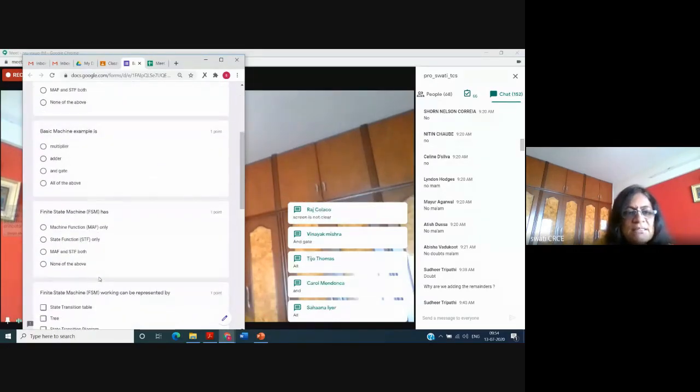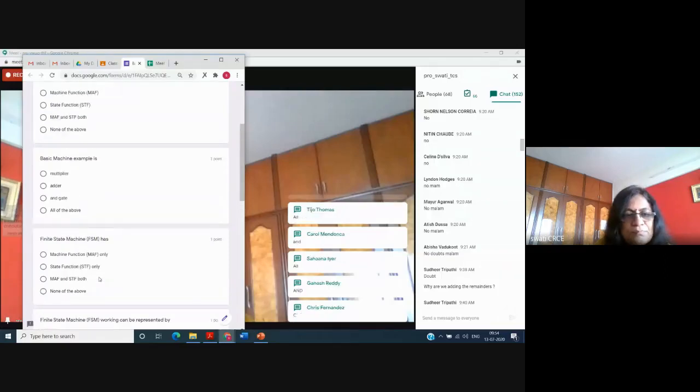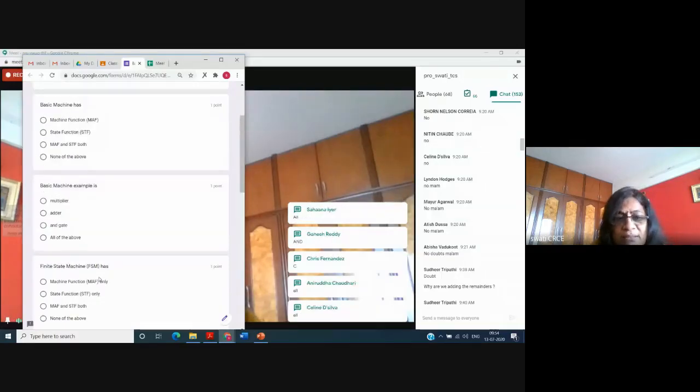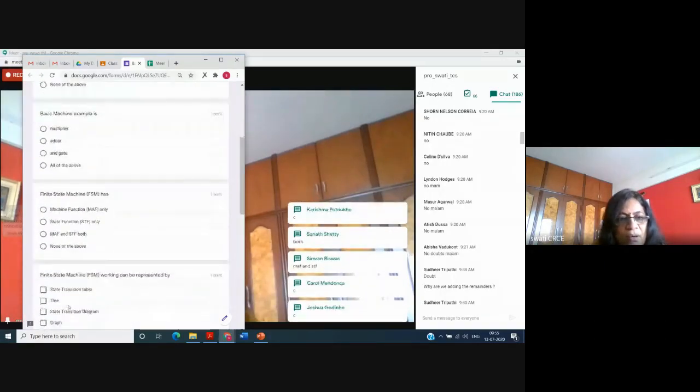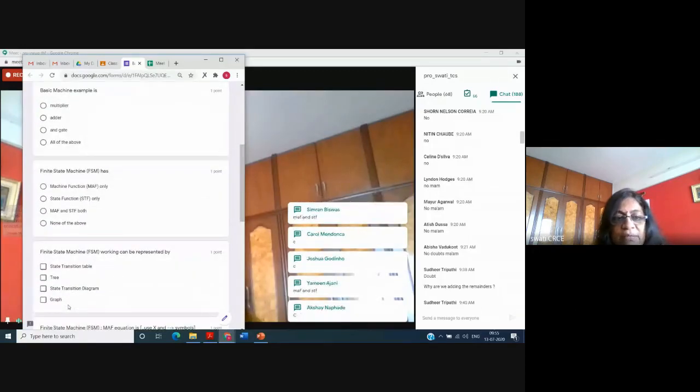Finite state machine has. Next question. Finite state machine has. Okay, this is the fourth question. Yes. MAF and STF both. Answer is C, both. Okay, now the next question is: finite state machine working can be represented by